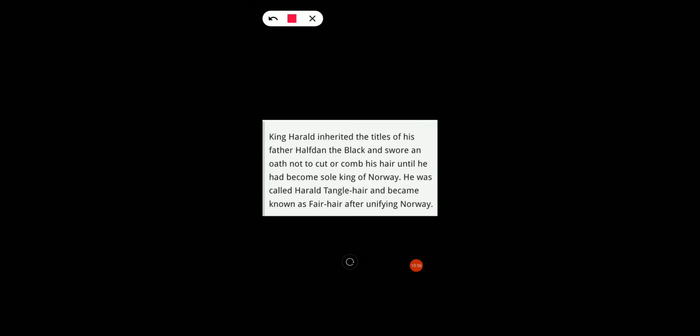And also here, we would call him king of Norway, but here it says sole king. So here sole is an epithet. Next, he was called Harald Tangle Hair. So how did they describe his characteristic? Harald Tangle Hair. Okay, so here Tangle Hair is also an epithet. Understand? So this is what epithet means.